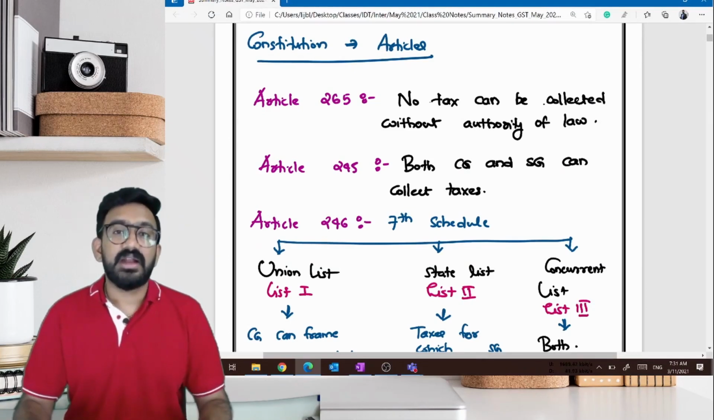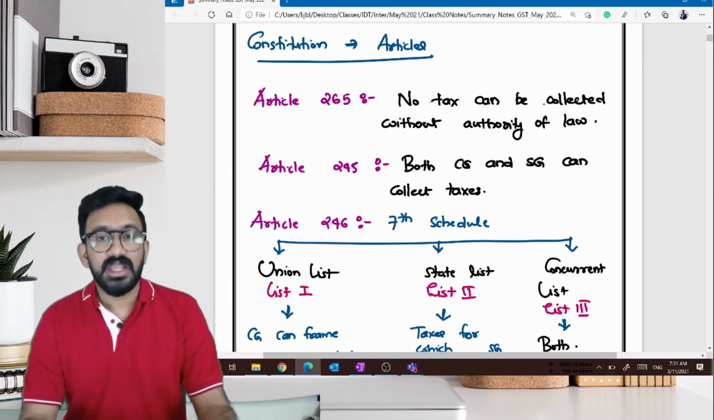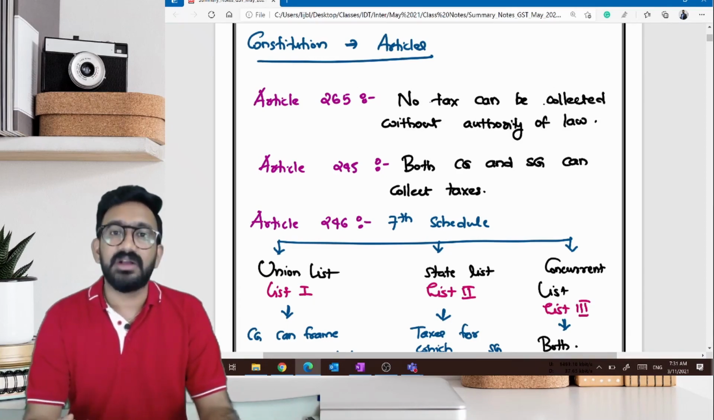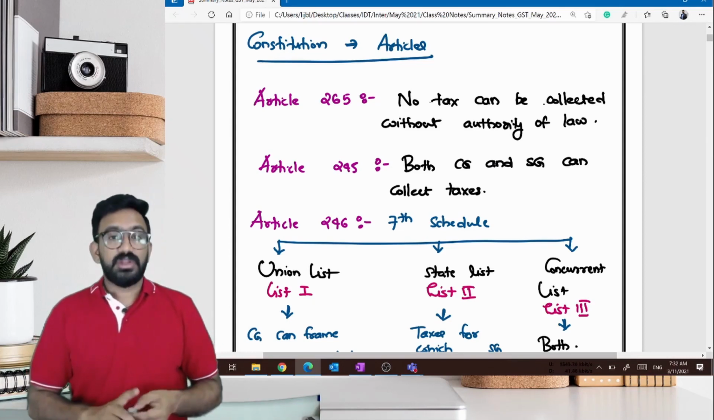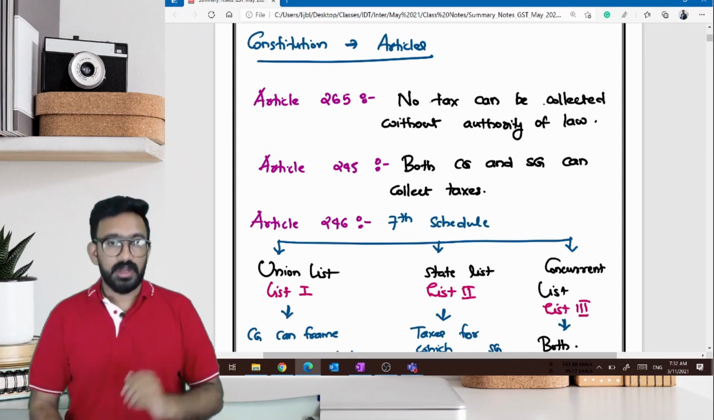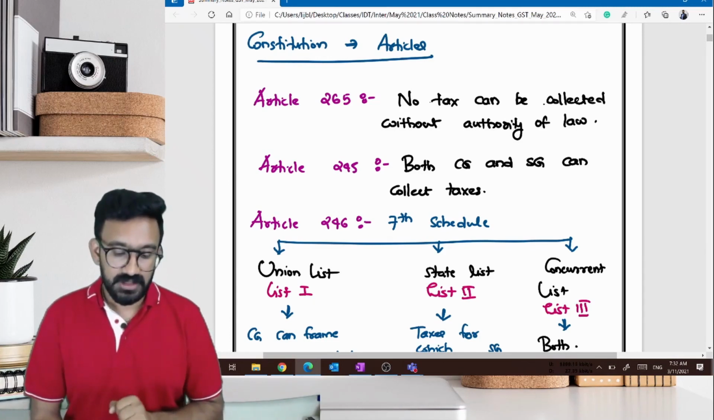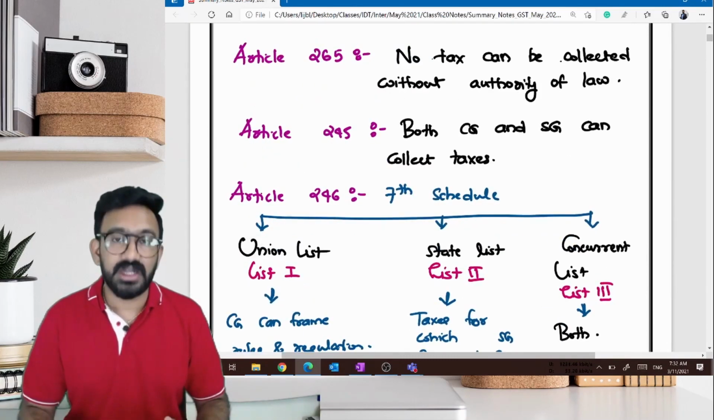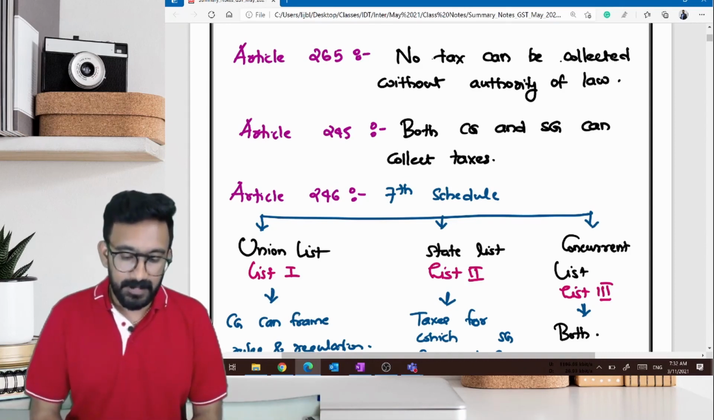Just to ensure that we are all in line, before anybody starts discussing taxes, it is important that they talk to you regarding the article in the Constitution that gives the government the power to frame these taxes. There are 3 articles in the Constitution that I want you to have a look at: Article 265, Article 245 and Article 246. These are the three articles that we need to look at before we talk about any taxes in India.